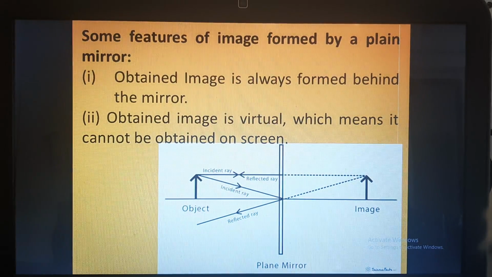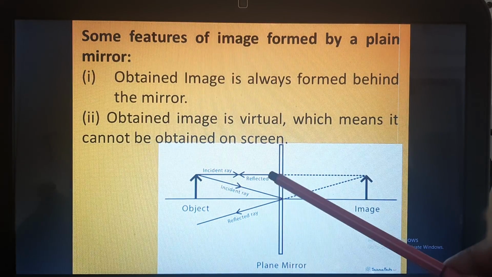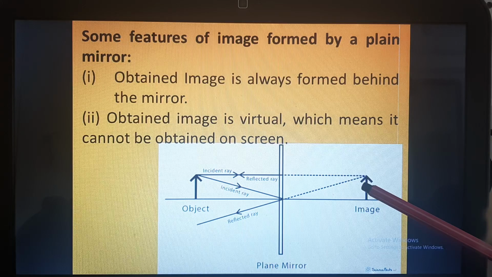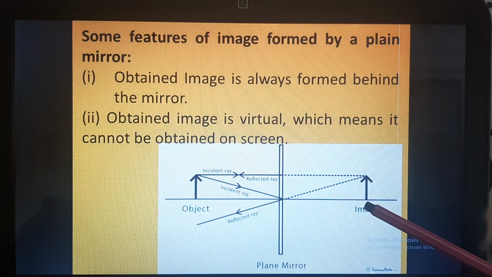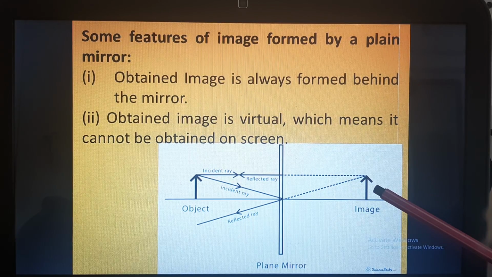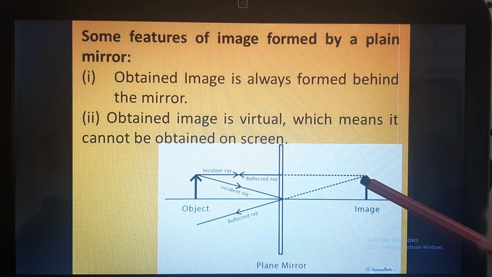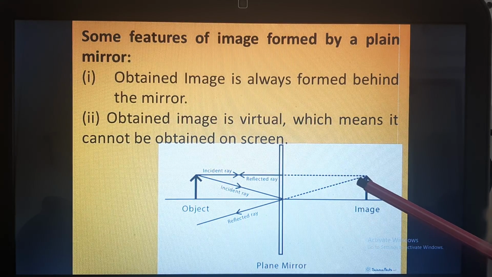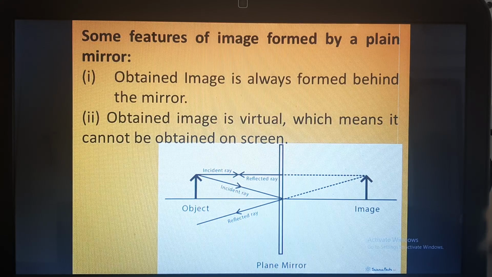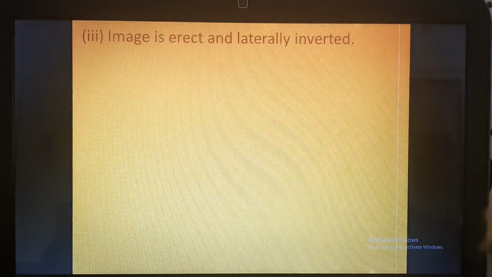So this is the image, but you see the rays are not actually meeting, they are appearing to meet, and the image is formed behind the mirror. So this image is virtual. Why is this virtual? Because the rays are appearing to meet, they are not actually meeting. And also this image cannot be obtained on a screen.